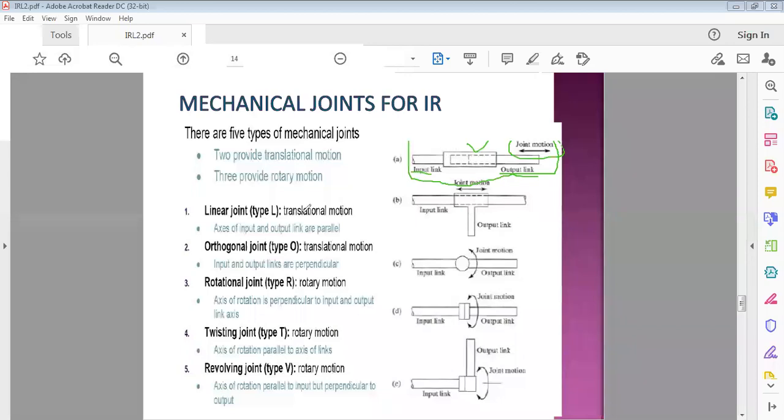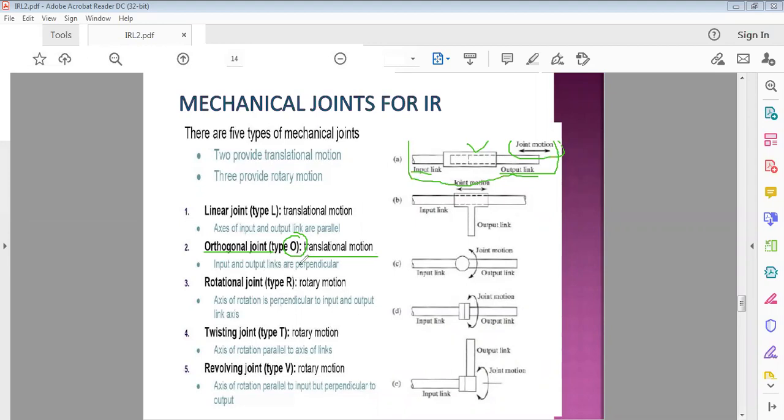Okay, so the next kind of joint is the orthogonal joint. It is denoted as a capital O. It again gives translational motion.